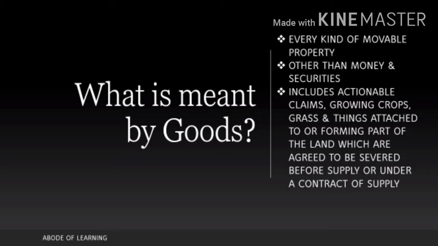Now, growing crops, grass, things attached to or forming part of the land. What does this mean? See, these crops and grass are all attached to land. They are coming out of land, so they are basically attached to earth. When something is attached to earth, it is immovable. You can't take it from one place to another like that. You have to cut it out. So there is a contract between an owner and a buyer to cut this out, and after cutting that out, that becomes a movable property. Up until then, it will be an immovable property.